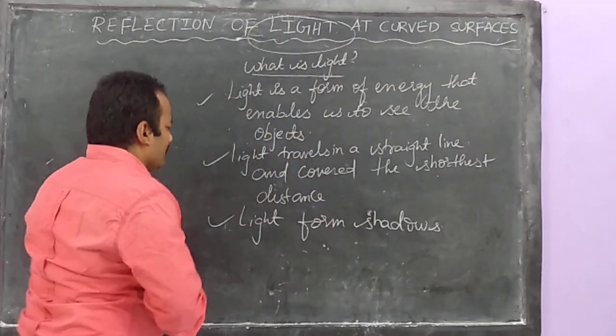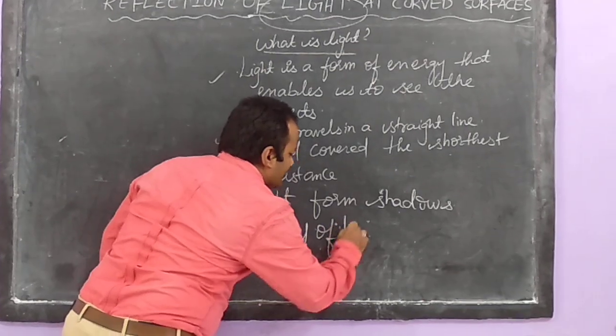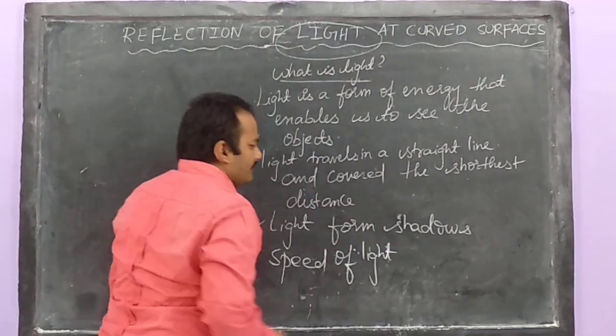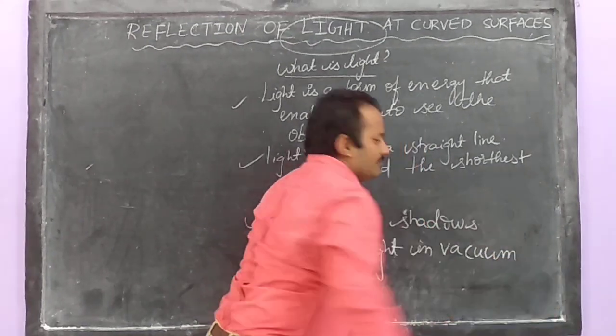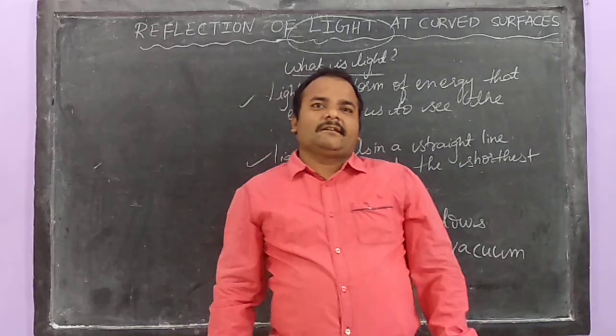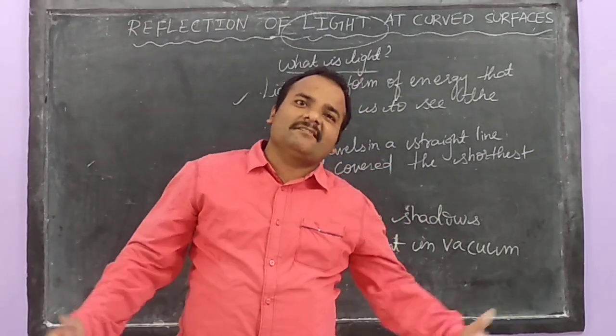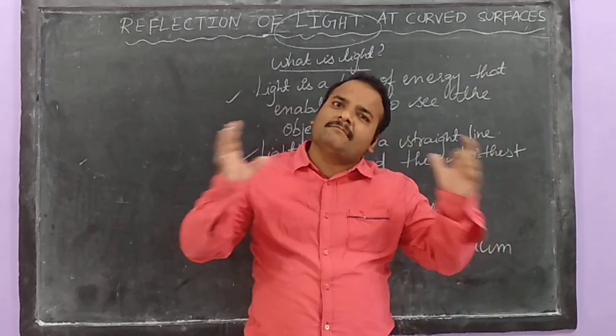Let us talk about one more point. If I ask you, what is the speed of light in vacuum? My dear students, what is vacuum? Vacuum means empty space where there is no matter.